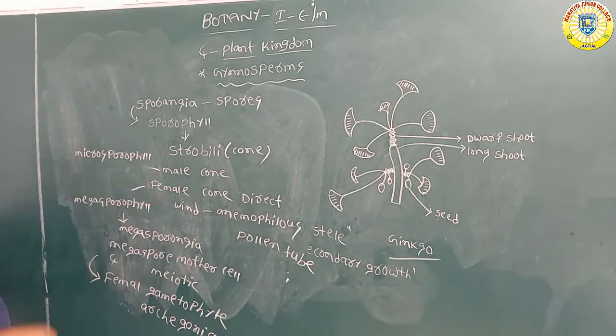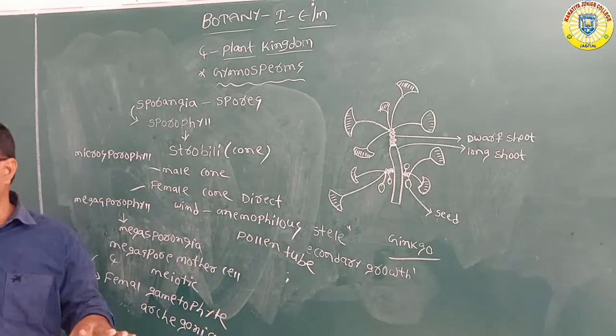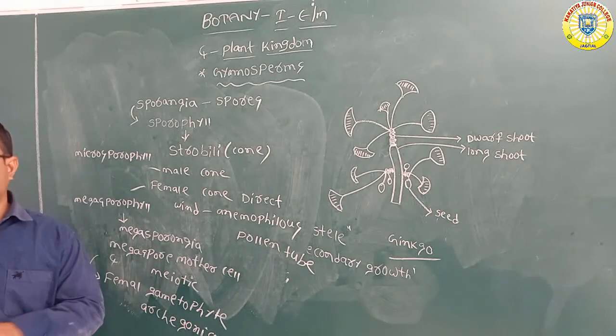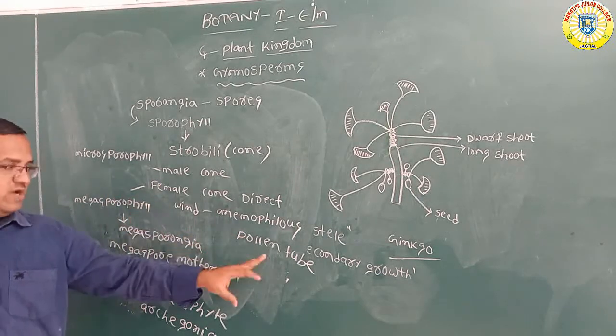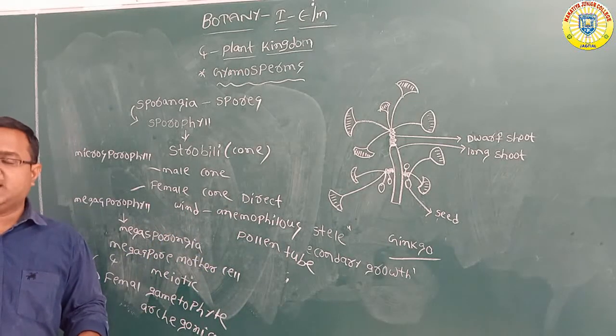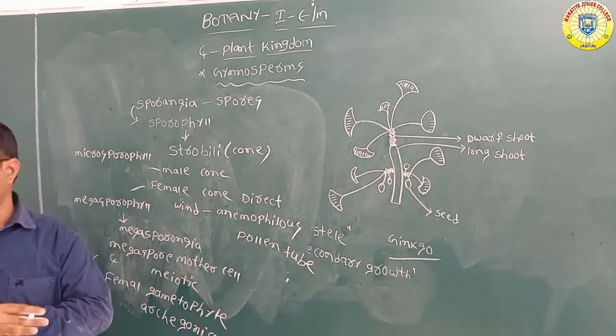You can imagine, after the pollination, the pollen tube is germinated. The pollen tube carries the male gametes, and through the pollen tube the male gametes fuse with the female gametes.